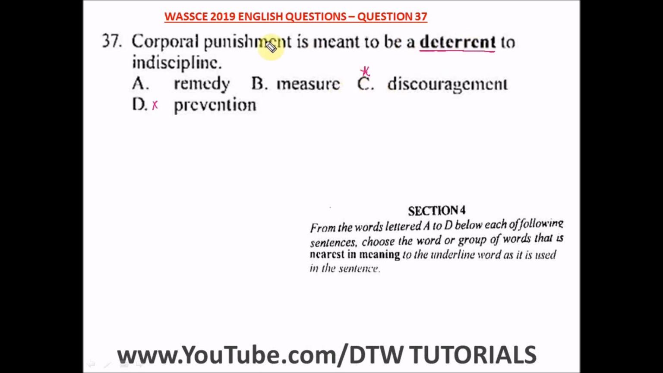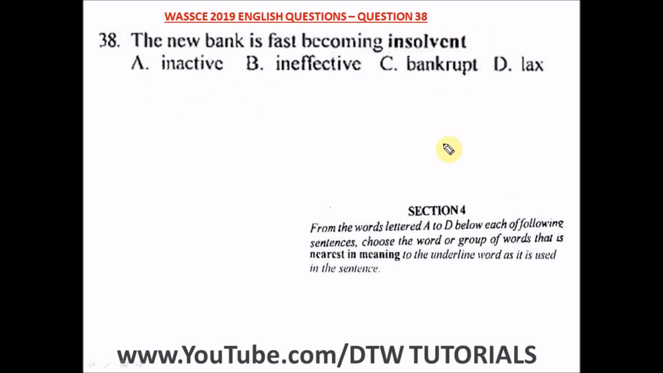So the right option here is corporal punishment is meant to be a discouragement to indiscipline. So our right option is option C. Question 38 of the WASSCE 2019 English past question. That's a WAEC English exam.